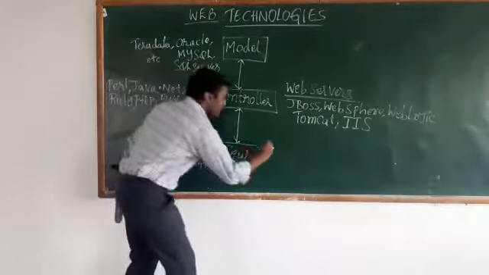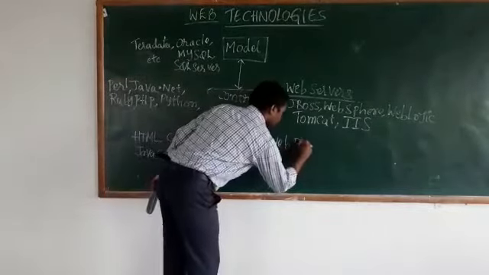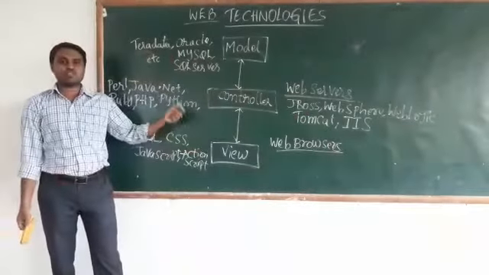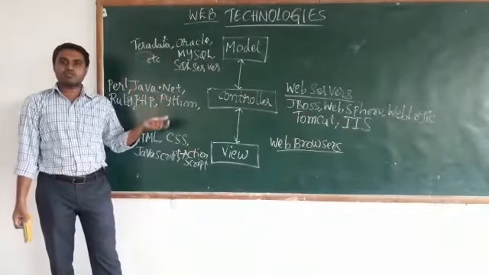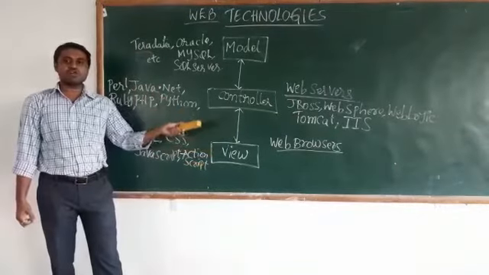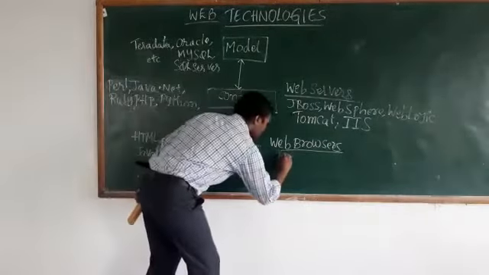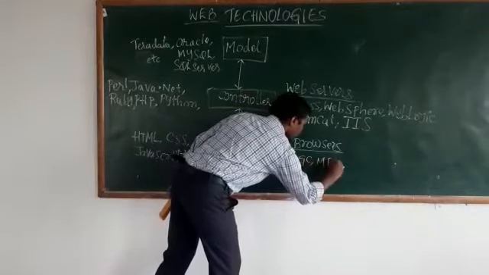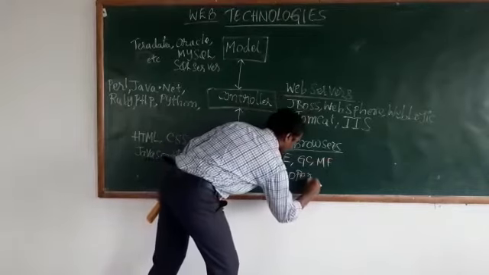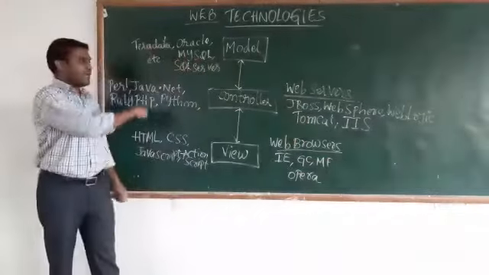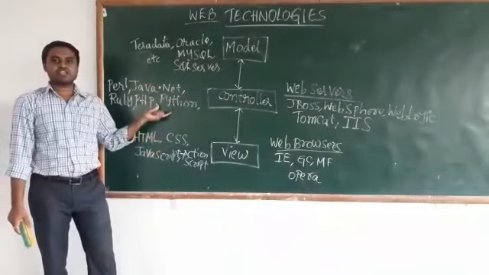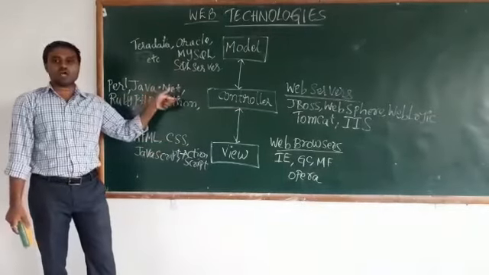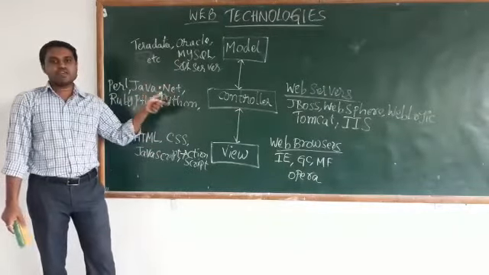These softwares are called web browsers. There are different types of web browsers available in the market today, and we are familiar with them: Internet Explorer, Google Chrome, Mozilla Firefox, Opera Mini. This entire scenario represents the Model View Controller architecture, which is widely used by web applications.